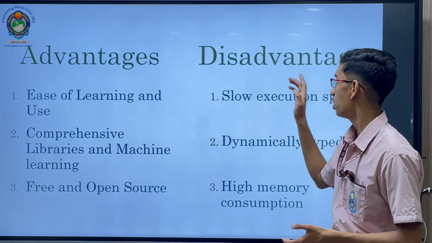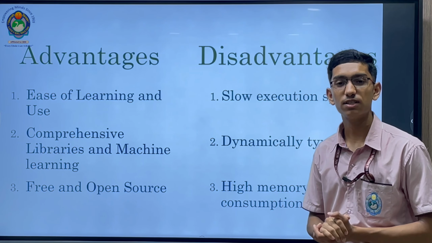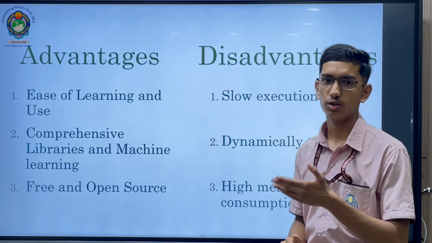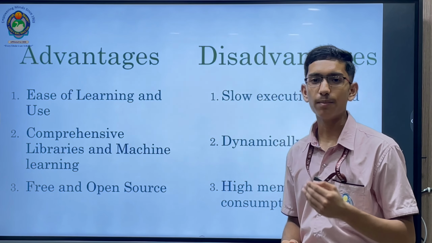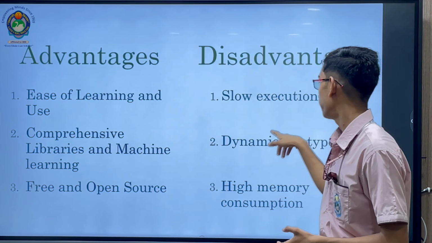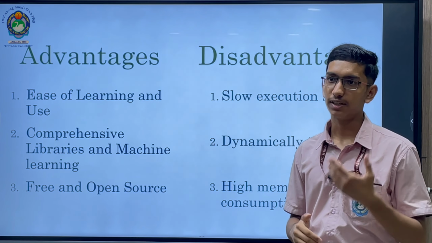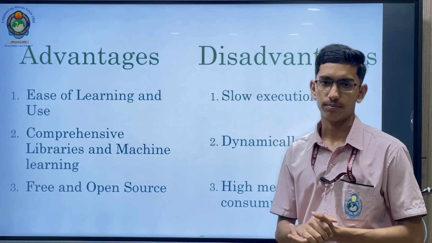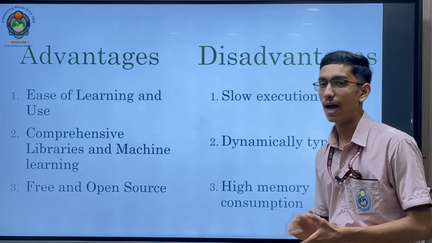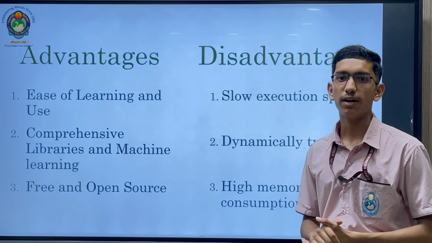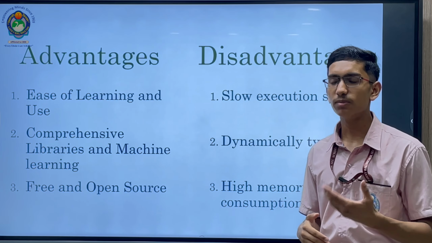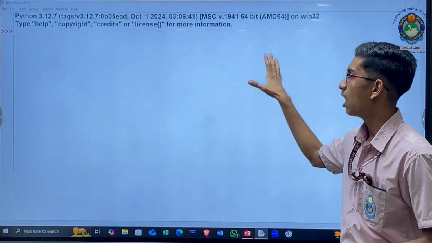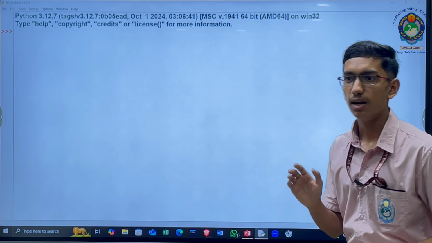And here are the disadvantages. Slow execution speed. As I said earlier, Python is an interpreted language, so it reads code line by line. So it takes some time to run the code, so it's slow. Dynamically typed: sometimes it is very hard for the user to understand data types. High memory consumption. As Python is dynamically typed, it requires high memory consumption, which is sometimes not good for the computer or the user.